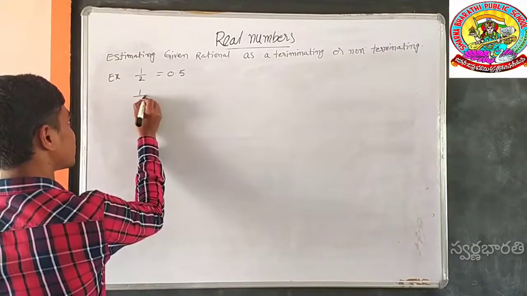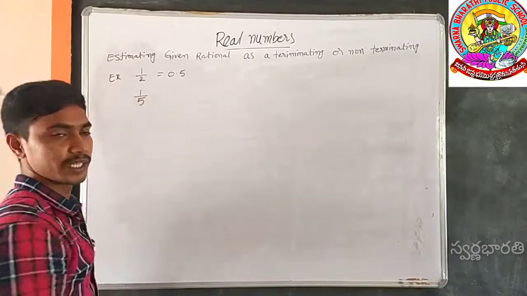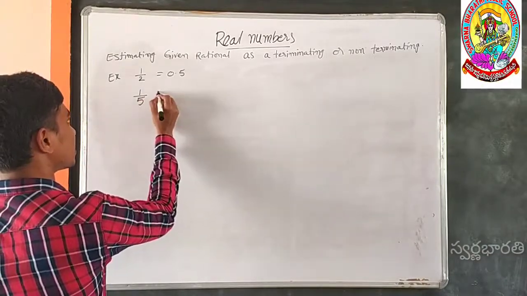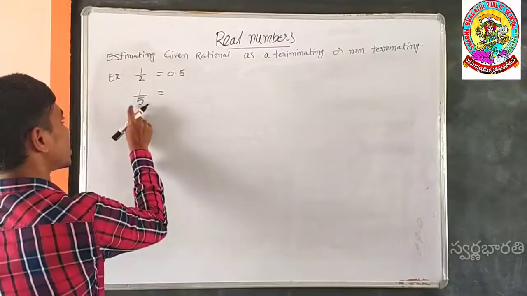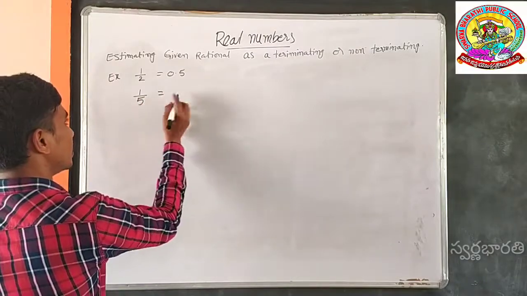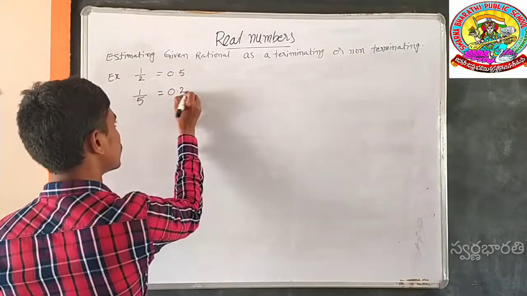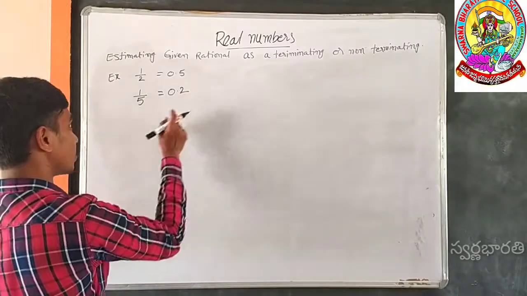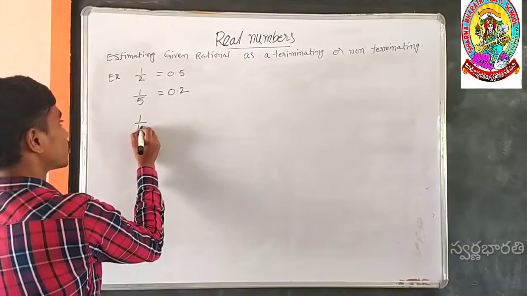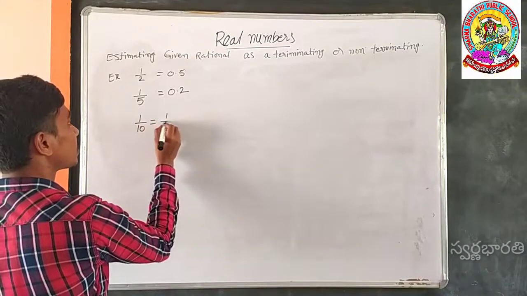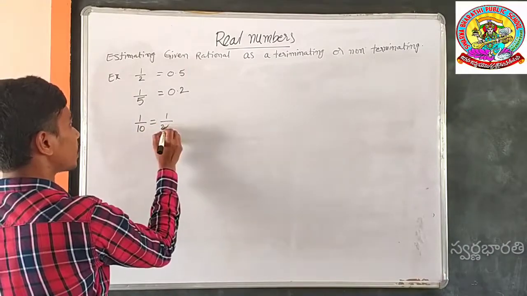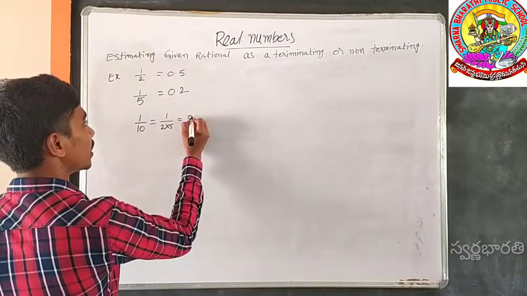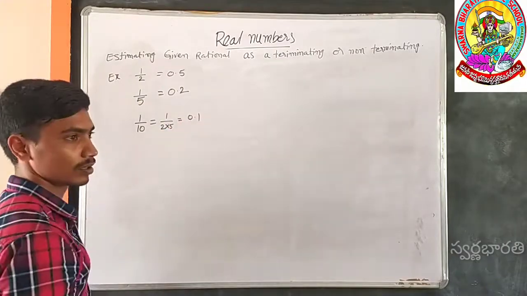1 by 5: here the denominator consists of 5 only. It is also an ended decimal, which means a terminating decimal. 1 by 10: it is a combination of the denominator's 2 and 5, which gives an ended decimal.